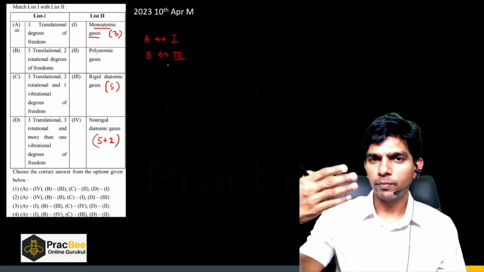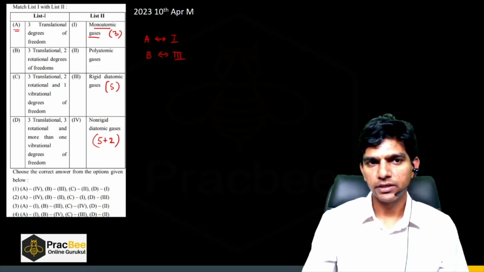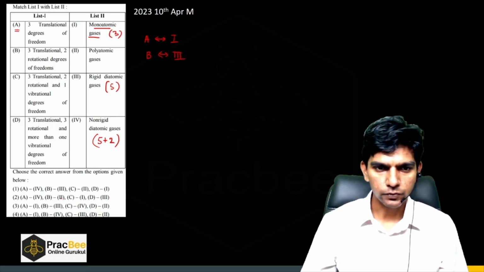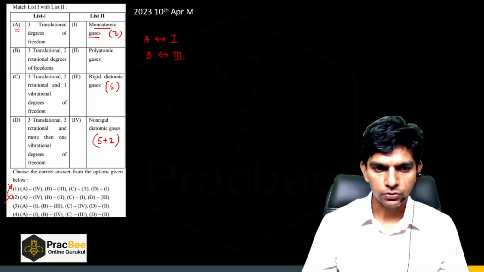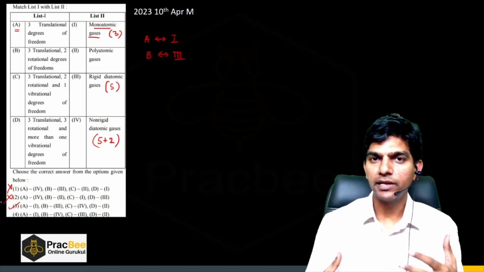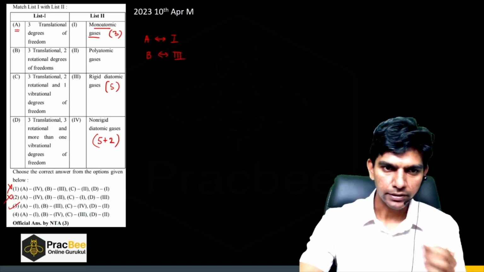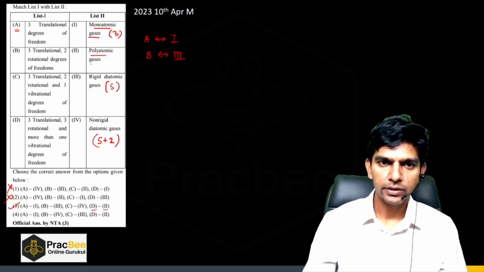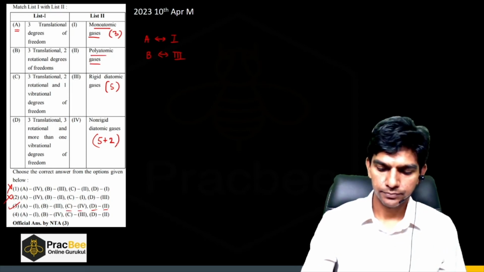So usually in match the columns, if you are able to figure out some of the values, say A and B, you will definitely get the answer. In this particular case, A corresponds to 1. So option 1 and option 2 are eliminated. We're left with option 3 and 4. Now check for B. B is 3. So option 3 is the right answer. So you can use elimination in match the columns. Again, for D, it will be 2, polyatomic gas, and for C, it will be 4, non-rigid diatomic gas.